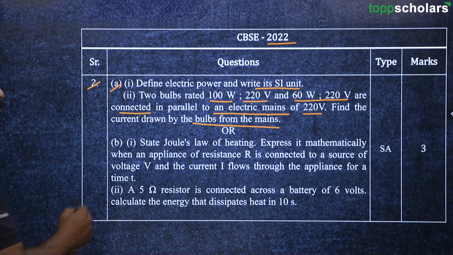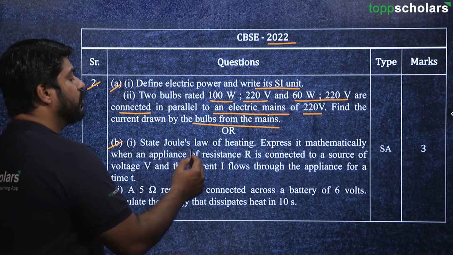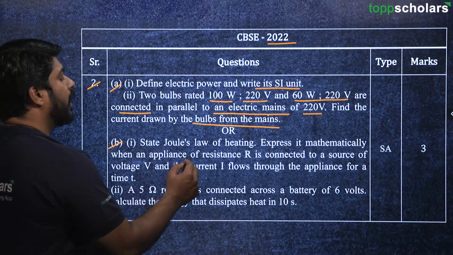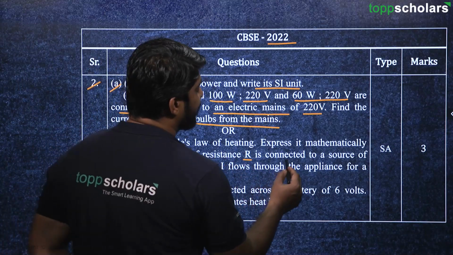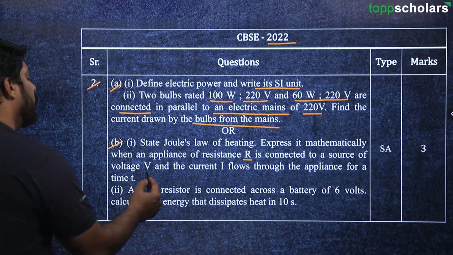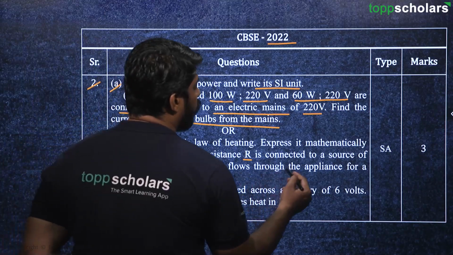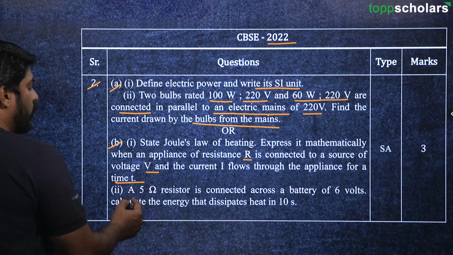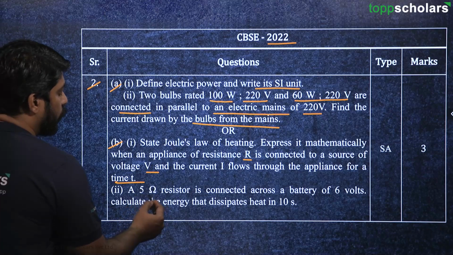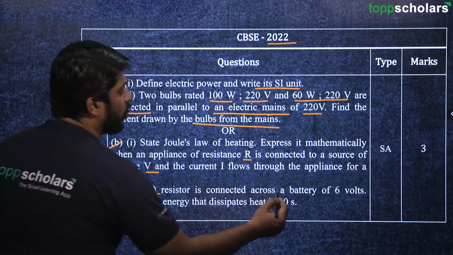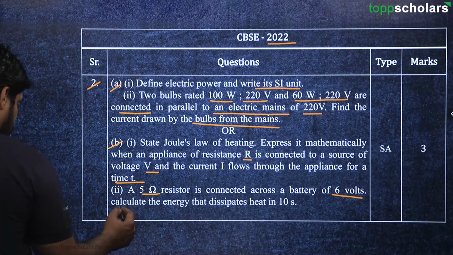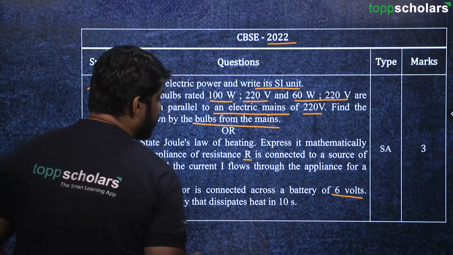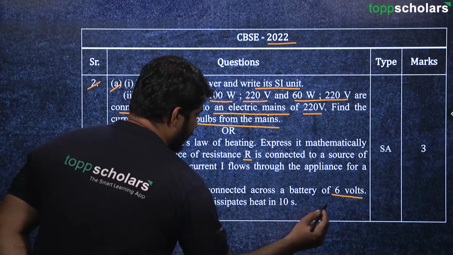Or there is another question for this. B, state Joule's law of heating. Express it mathematically when an appliance of resistance R is connected to a source of voltage V and the current I flows through the appliance for a time t. Then in the same question we have got another one: a 5 ohm resistor is connected across a battery of 6 volts. Calculate the energy that dissipates as heat in 10 seconds.